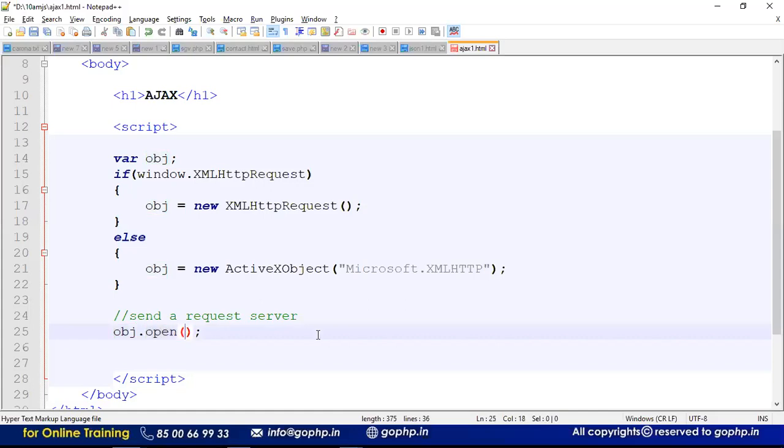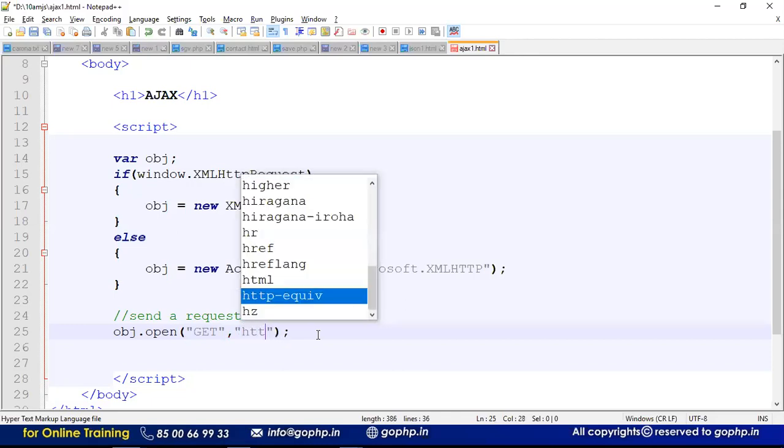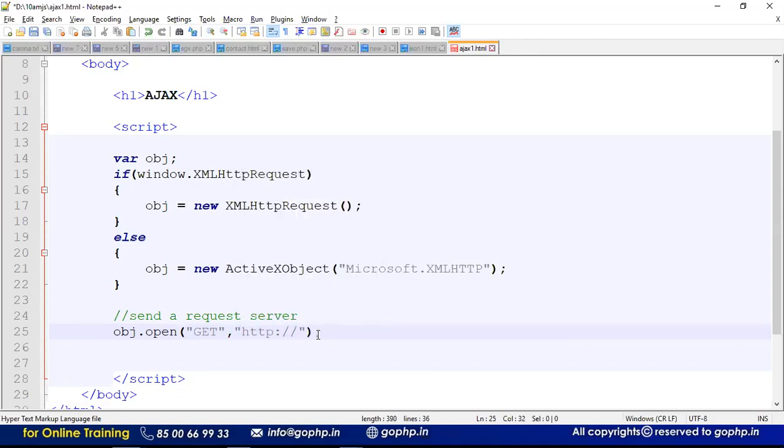So the open method has 3 parameters here. What is the first parameter? The type of request, which is a get request; I want to get data from the server. Then the file path of the server, so I'm giving the file path, http://go.php.in/somedata.php. Guys, this is the file path. Where is your file?